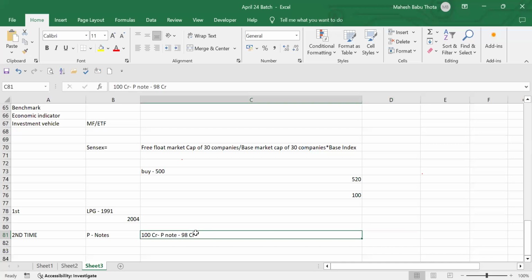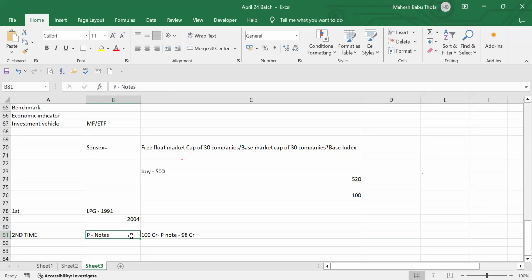I will purchase whatever stocks I need. Simply, I will invest in India with this P note. I can do investments with the P note itself. That is the special feature of this P note. No one will ask you how you got this money, because it's a P note. You know what's happening with this P note? A lot of politicians' black money, everything is coming through this P note only.